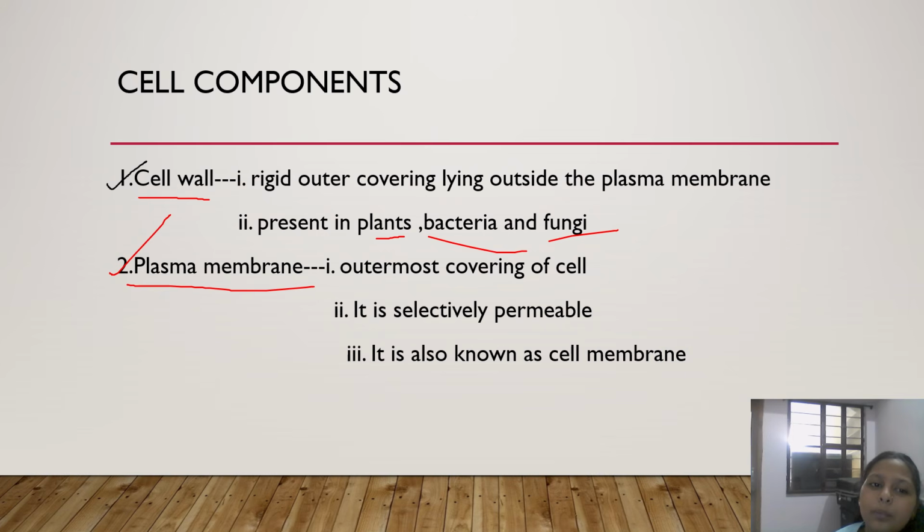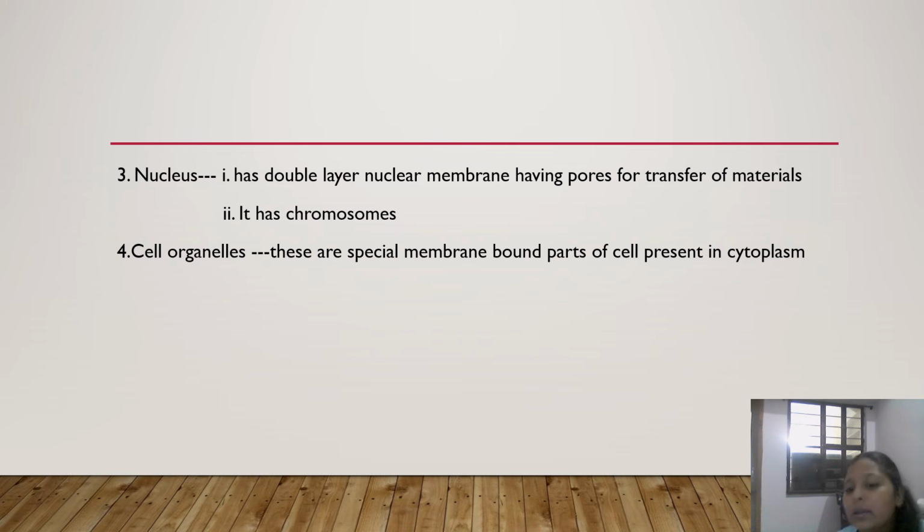The other component is the nucleus. The nucleus is a double membrane bound organelle which has two layers. The very first layer has nuclear pores, and the inner is the nuclear envelope, which we will discuss later. The pores in the very upper layer help the material to move, to get out of the nucleus and get into the nucleus.